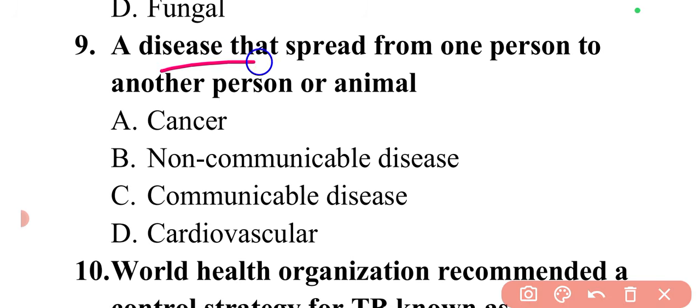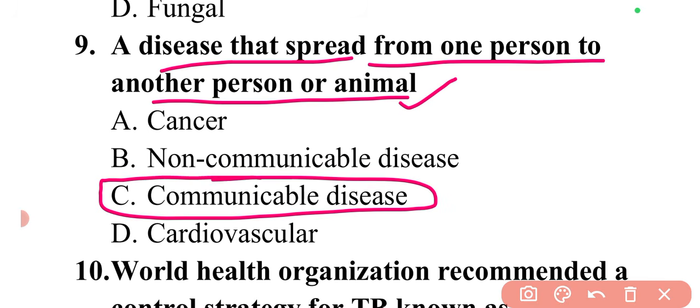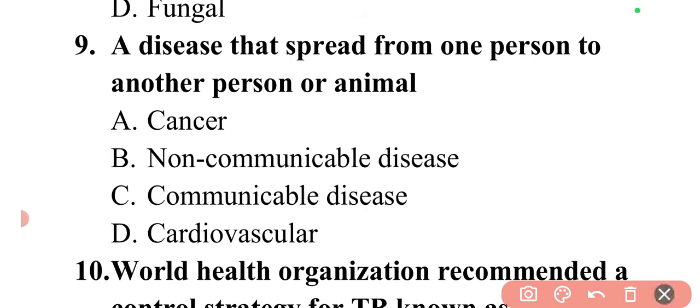The next question is, a disease that spreads from one person to another person or animal is? Those diseases which can spread from one person to another are known as communicable diseases, so option D is correct. All those diseases mentioned in the syllabus are communicable diseases only. Apart from those, for example, diabetes, cancer, and hypertension are non-communicable diseases. In this way you can learn.